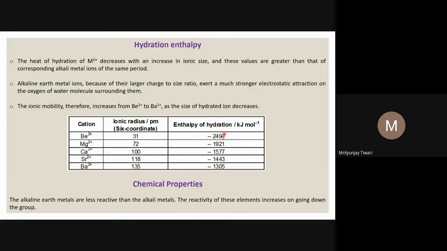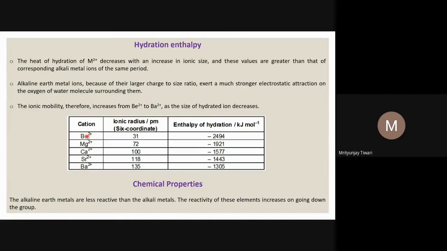And because of that, beryllium will have more and more water molecules bound with it, so its mobility in the water will be decreased. So if more water molecules, or even the same water molecules, are more strongly bound with a particular metal cation, its mobility decreases. A similar thing we have seen in the case of alkali metals as well. The mobility of the lithium ion is least in water.